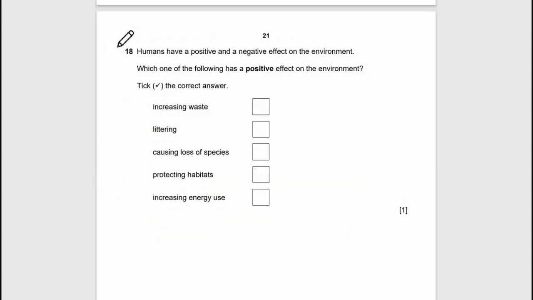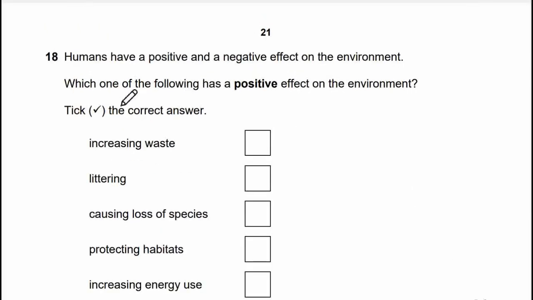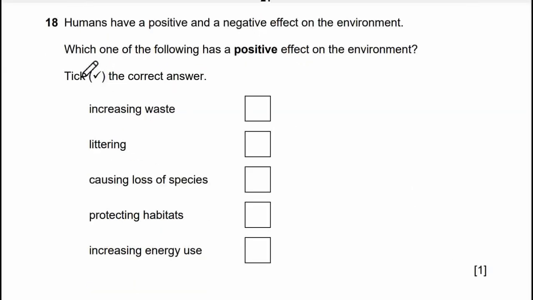Let's see question 18. Humans have a positive and negative effect on the environment. Which one of the following has a positive effect on the environment? Tick the correct answer. Increasing waste, this is negative. Littering is negative. Causing loss of species is negative. Protecting habitat is positive. Increasing energy use is also negative. So the one that has a positive effect is protecting habitat.